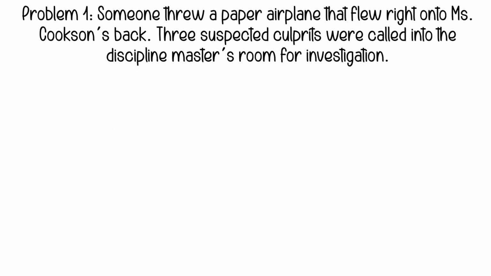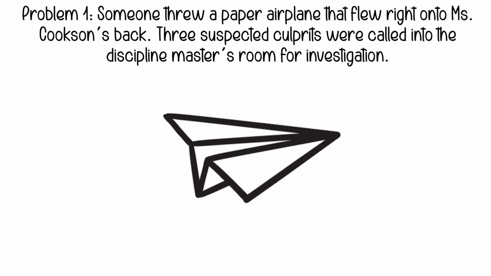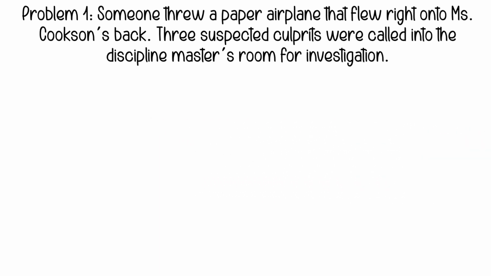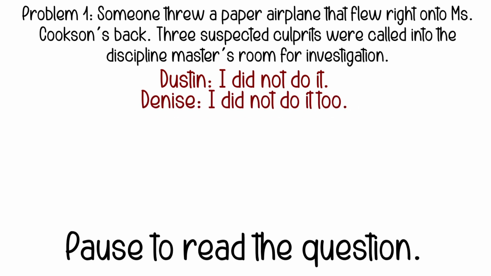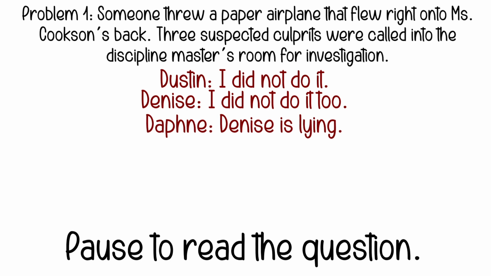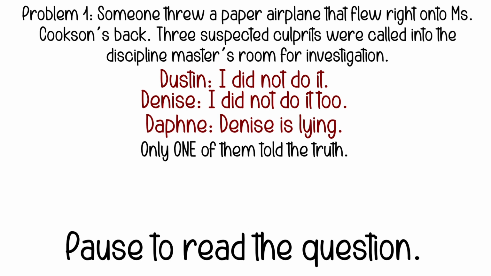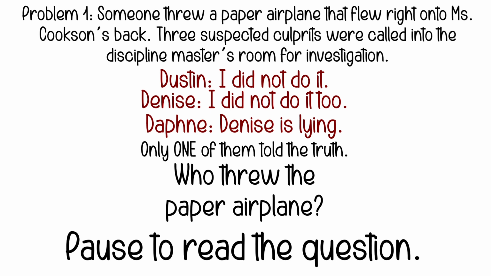Let's get started. Problem 1. Someone threw a paper airplane that flew right onto Miss Cookson's back. 3 suspected culprits were called into the discipline master's room for investigation. Dustin: I did not do it. Denise: I did not do it too. Daphne: Denise is lying. Only one of them told the truth. Who threw the paper airplane?